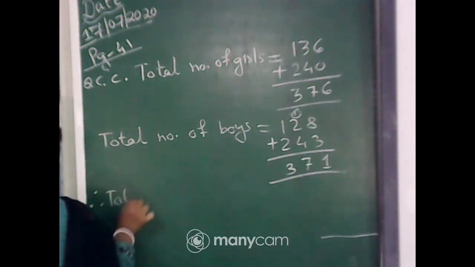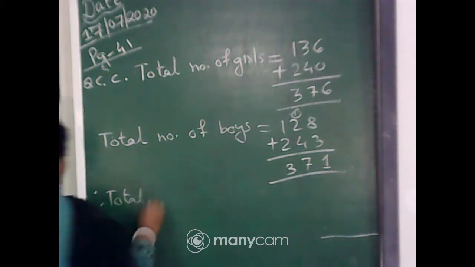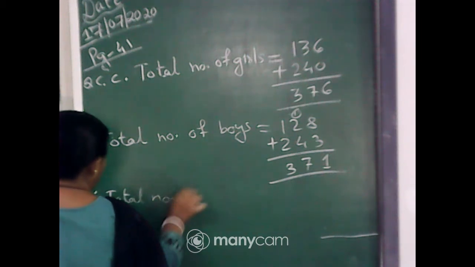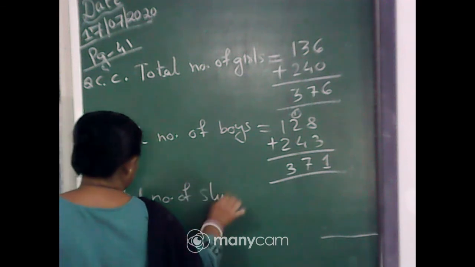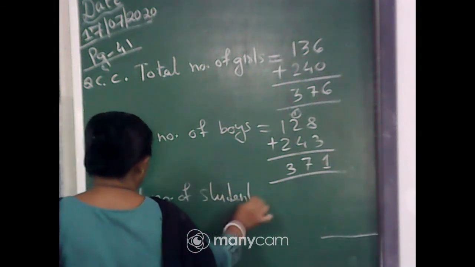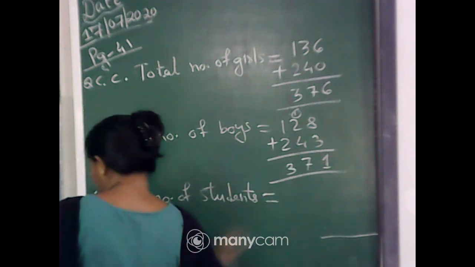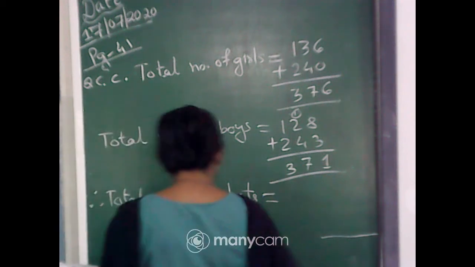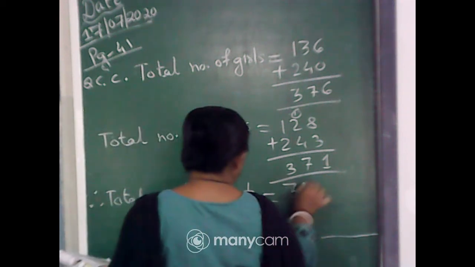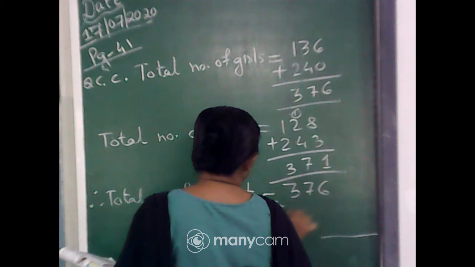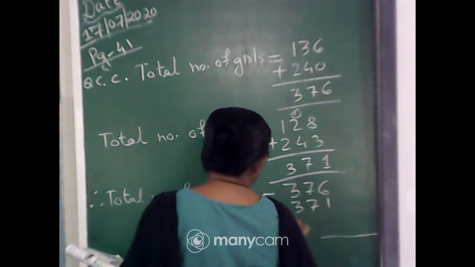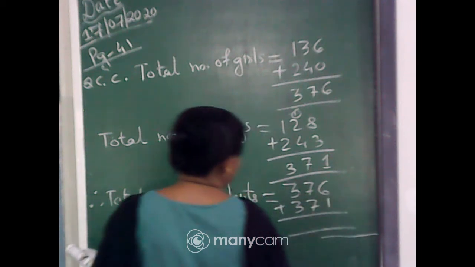Therefore, total number of students is equal to 376 plus 371.